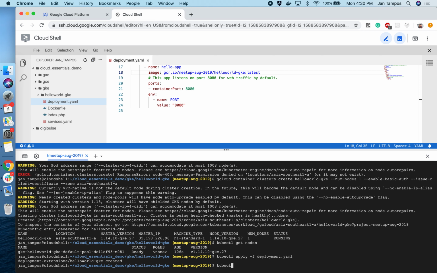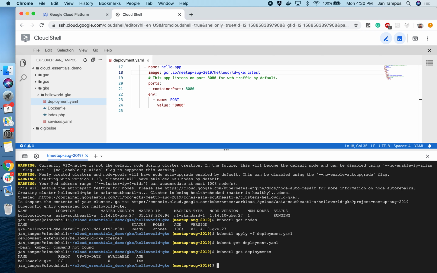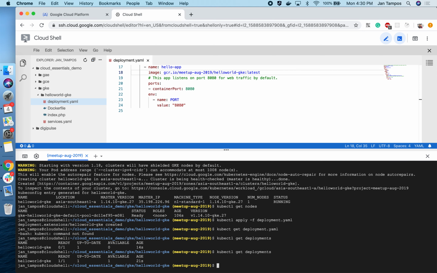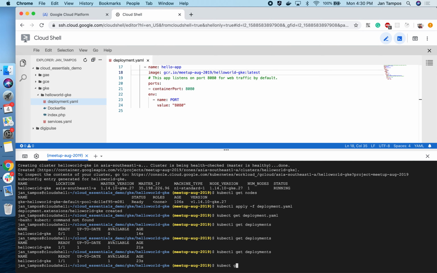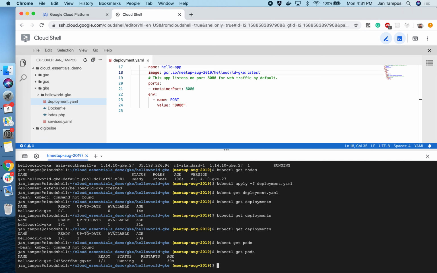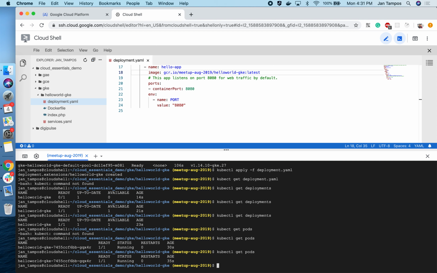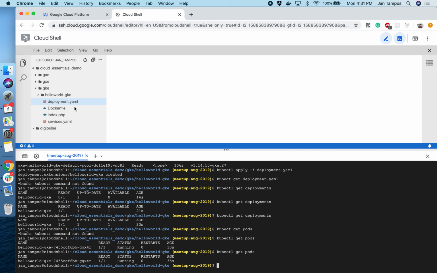And if we check kubectl get deployments, we can see we have 1, but it's not yet ready. So we can check again and again. Okay, now it's ready. And then we can also get our pods. The pods are what is inside the deployment. If you don't know, you can just Google these things and have a better background. But I'm just going to focus on deploying the application using GKE.